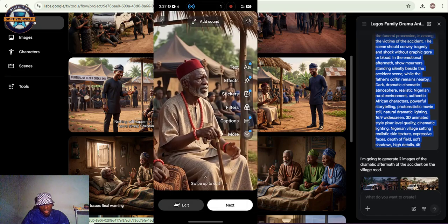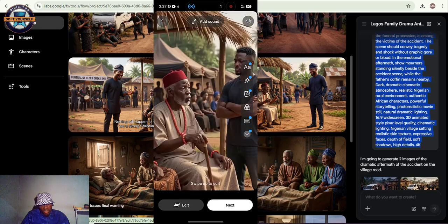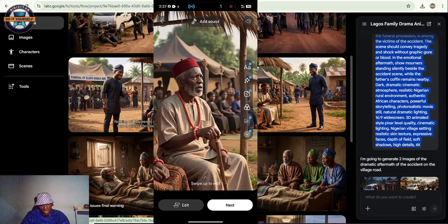Emeka, there is something you need to know. What is it? Before your father died, he told us not to allow you to see his corpse. Why? I don't believe in these things. I came here to bury my father, and that is what I will do. Emeka, there is something you need to know.